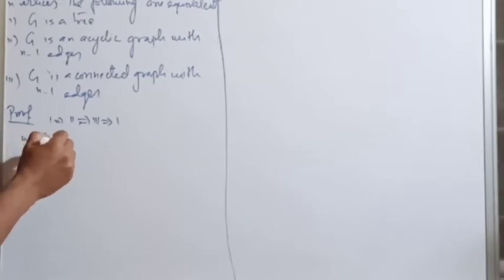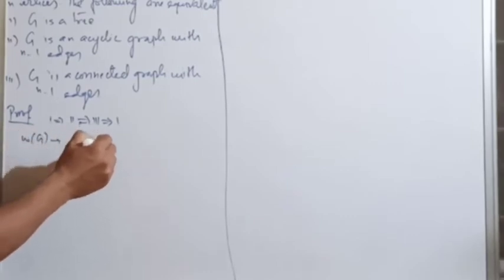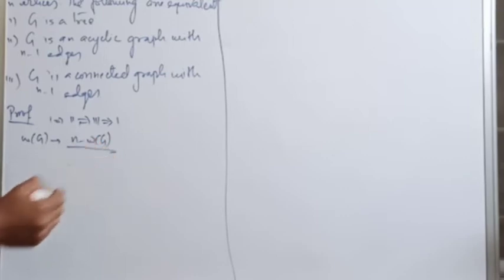We can prove that first, 1 to 2. Let's check from 2 to 3. G is an acyclic graph with n minus 1 edges. Let us suppose that w of G denotes the number of components in G. Then from the previous theorem, if w of G is the number of components, we can write that n minus w of G is the number of edges.